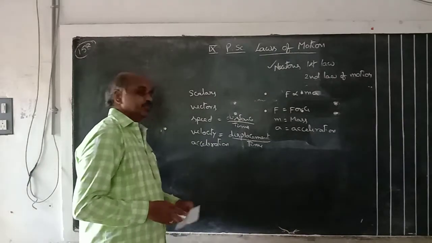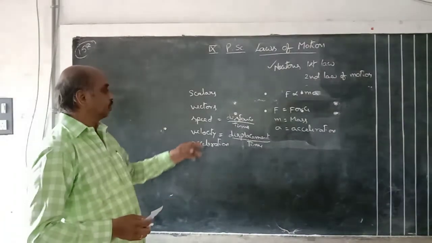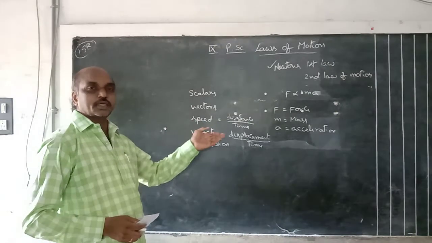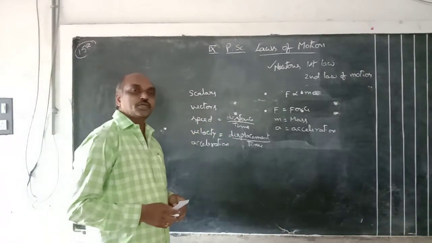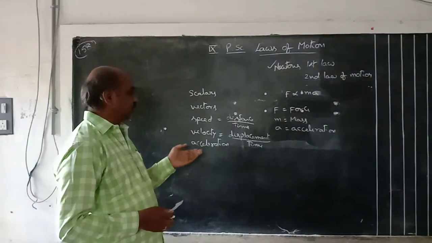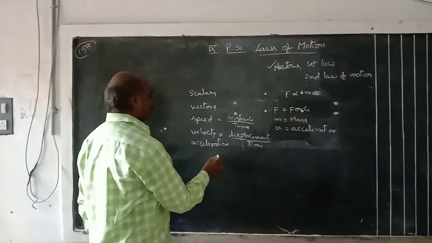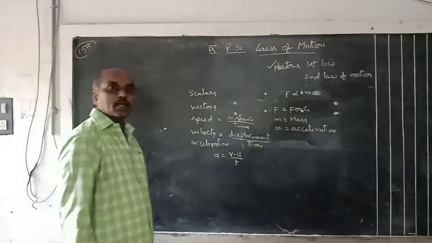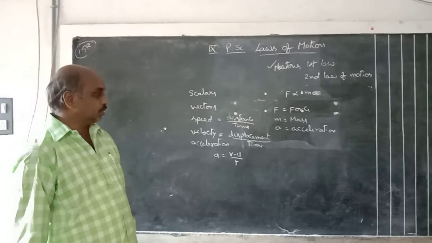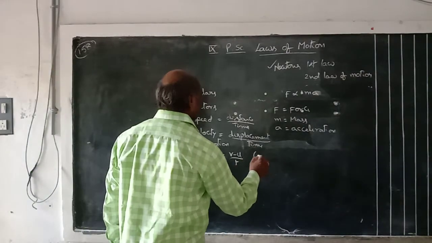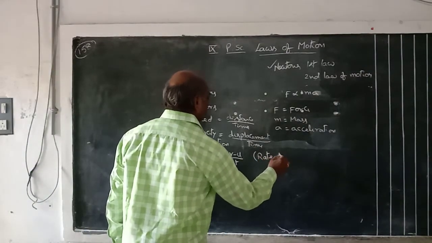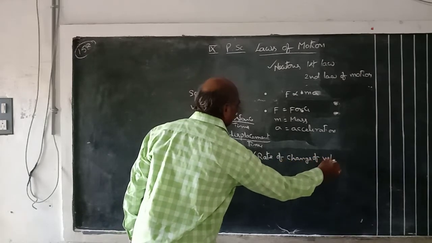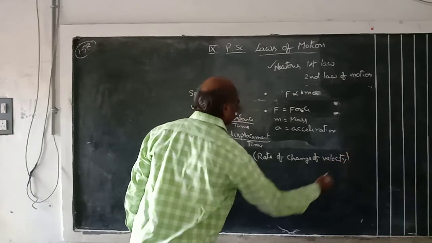I explained the difference between speed and velocity also. Speed is a scalar quantity. Velocity is a vector quantity, because it is the rate of displacement per unit second. That is called velocity. Here, acceleration is denoted by a. What is acceleration? a = (v - u)/t, the rate of change of velocity. Rate of change of velocity is called acceleration.